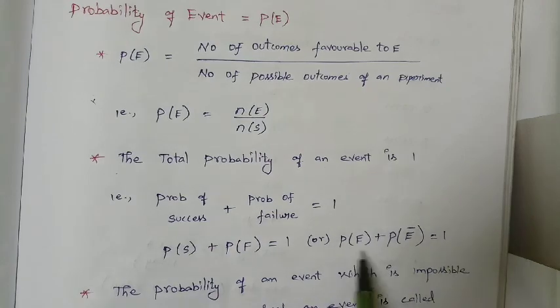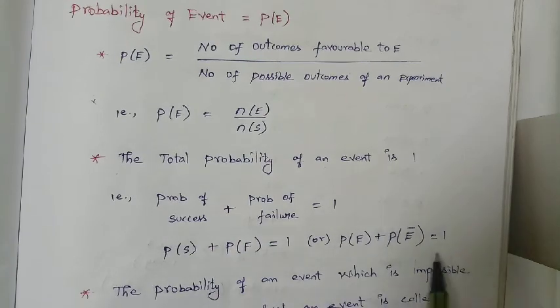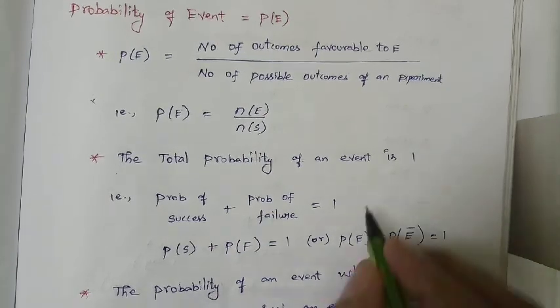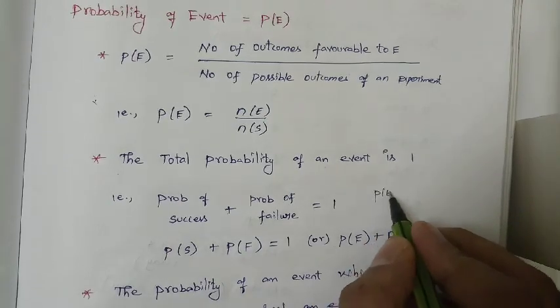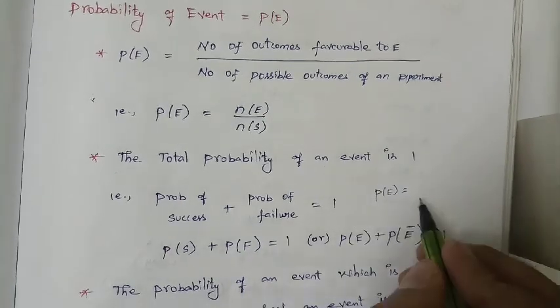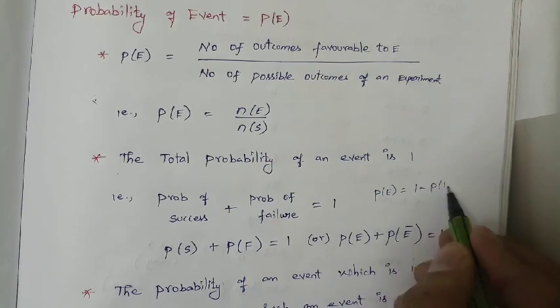It looks like an equation, right? Suppose P of E is equal to 1 minus P of E bar.